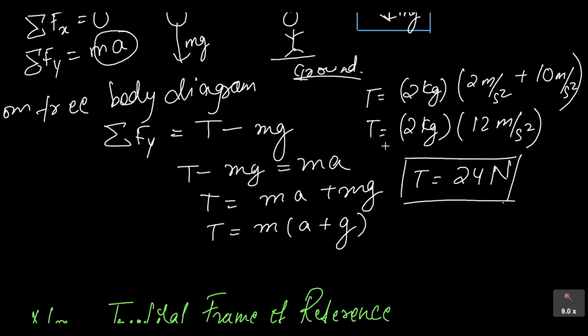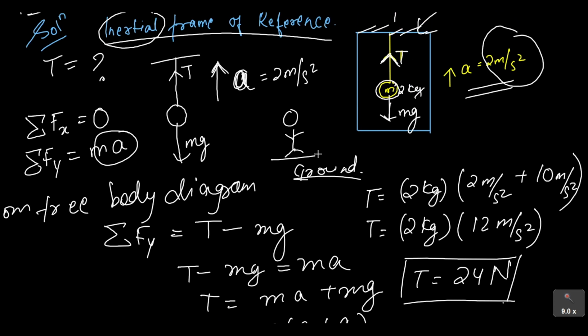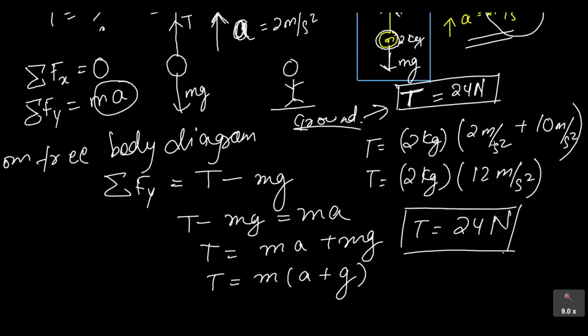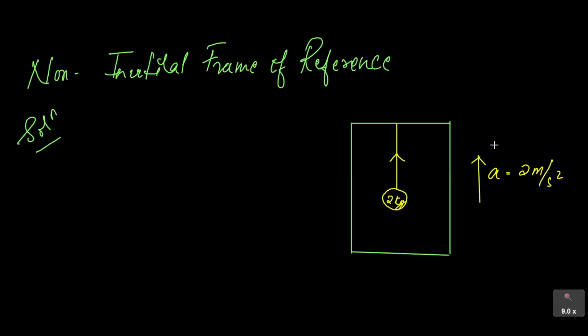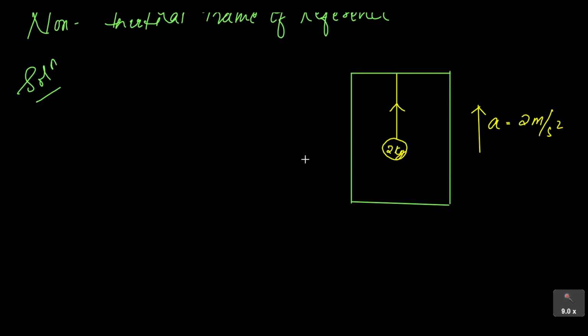So now from the inertial frame of reference, from the ground, he calculated the tension force to be how much? 24 Newton. Okay, so now let's move on to do the same problem from a non-inertial frame of reference. From the non-inertial frame of reference, everything will be the same, but now the observer should be at a point which is accelerating. So I will place him inside this elevator because the elevator itself is accelerating. So now he is in the non-inertial frame of reference.